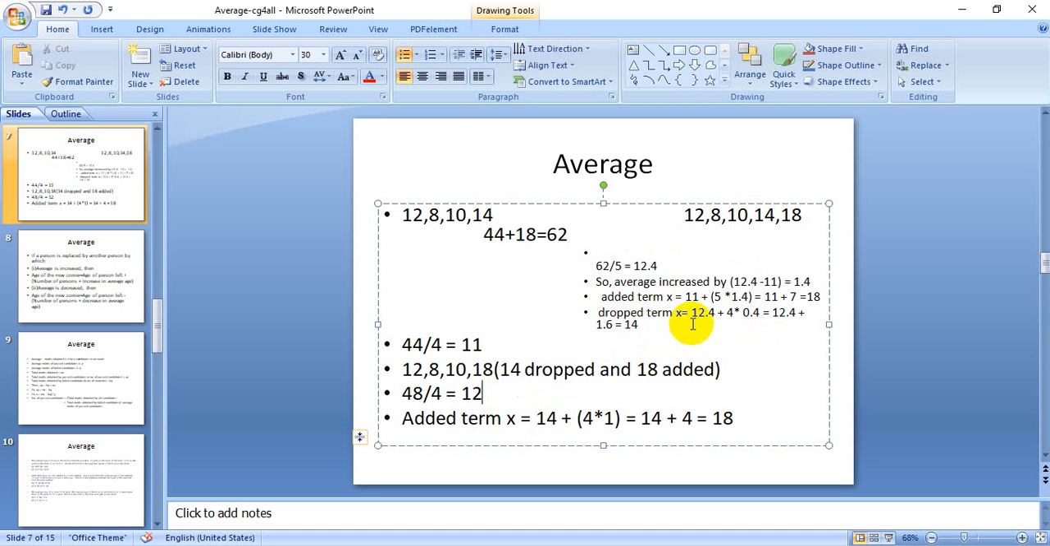So the average decreases by 0.4. So the dropped term x is equal to 12.4, the earlier average, plus 4 into 0.4. Now the total number of terms is 4. That is 4 into 0.4, the decrease in average, which is equal to 12.4 plus 1.6, which is equal to 14. So the dropped term is x equal to 14.